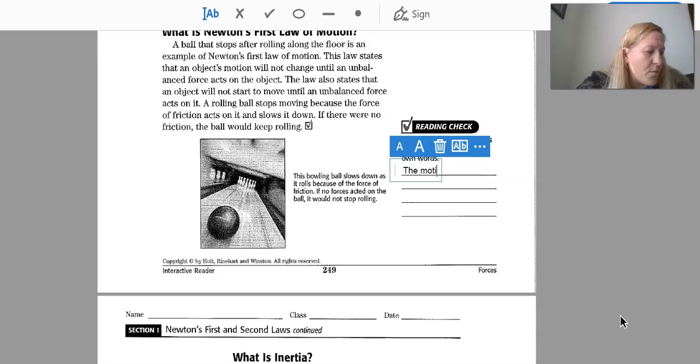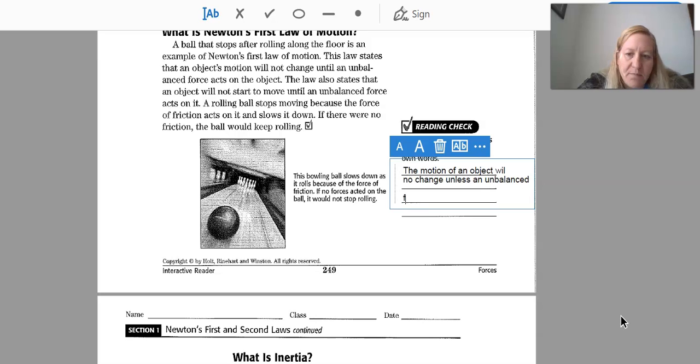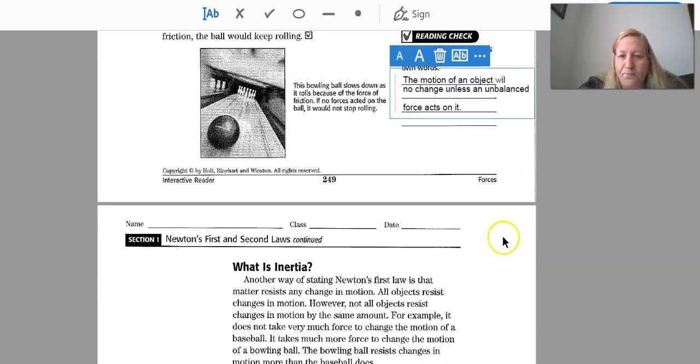The motion of an object will not change unless an unbalanced force acts on it. Okay, so a ball in motion stays in motion. A ball at rest will not move until something acts upon it.